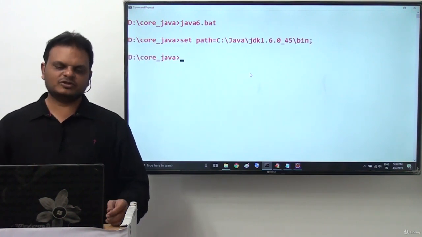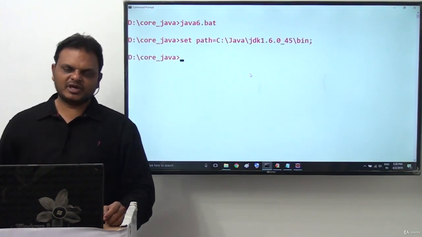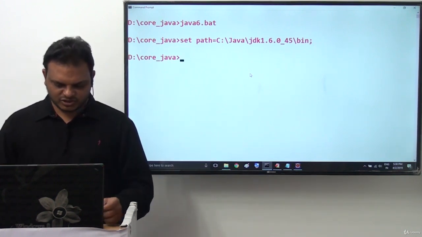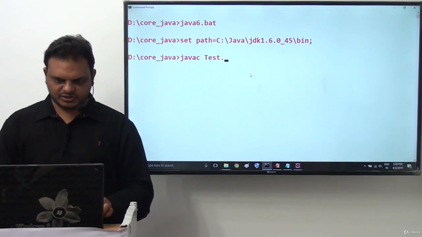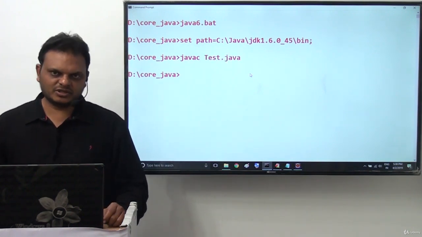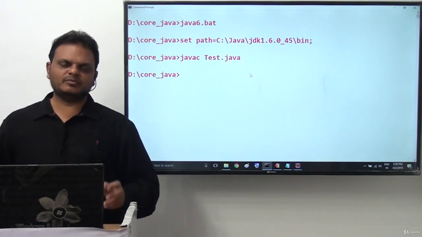Now here I am using Java 6 version. If you declare the main method without the public access modifier in a Java 6 version, what will happen? javac test.java. No compilation error. Even though the main method is not public, there is no compilation error.